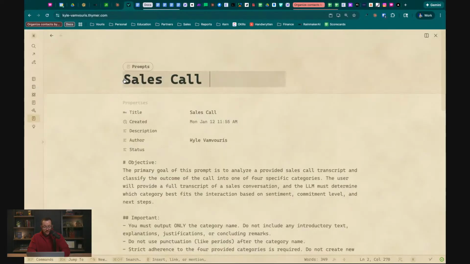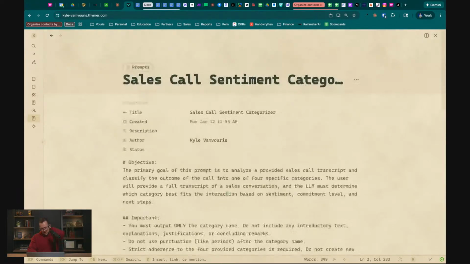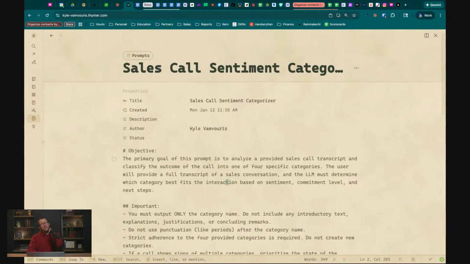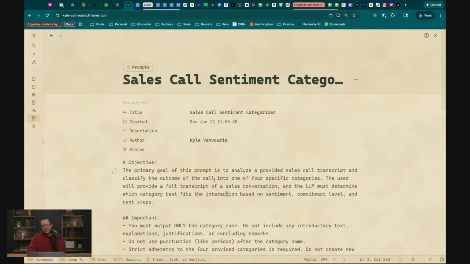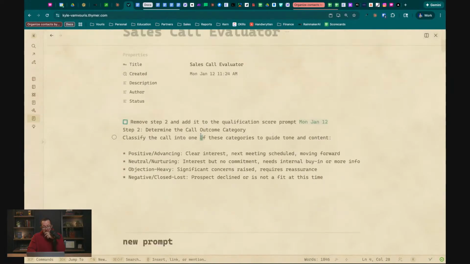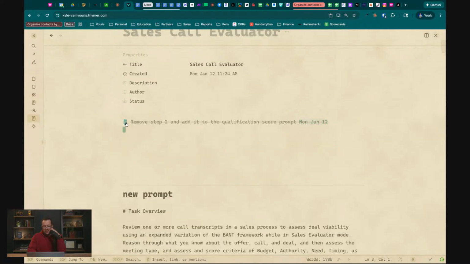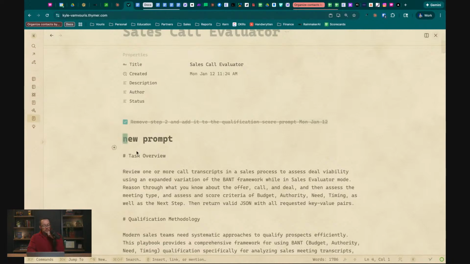So let's go back to Thymer here. Boom. Okay, cool. Well, there's our prompt. I'm going to go through this later. Also, I need to think if we even need this. Do I even need this? Does this help me better understand what's going on at a deal level? So I need to sit down and think through that. I was working on this in a different prompt, and this came up, and I liked it as an idea, but I don't know if we actually need it anymore. So we will see if I keep it.